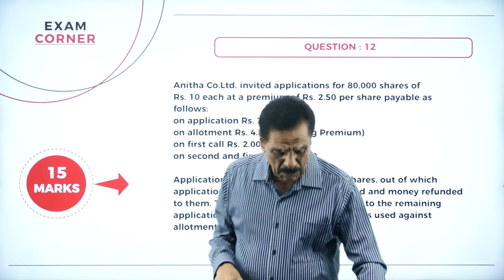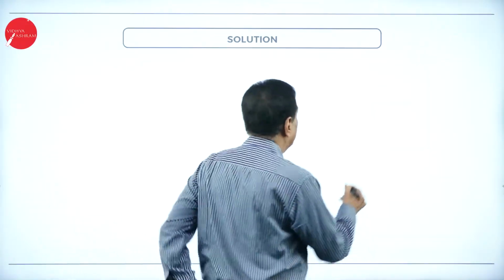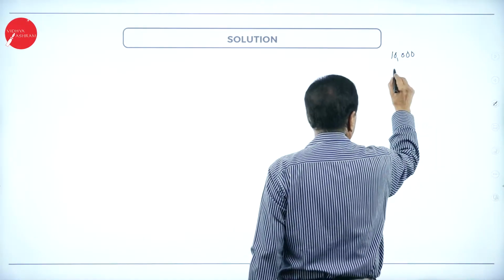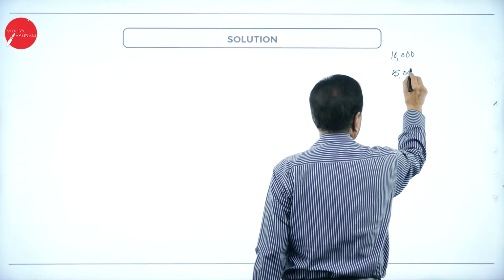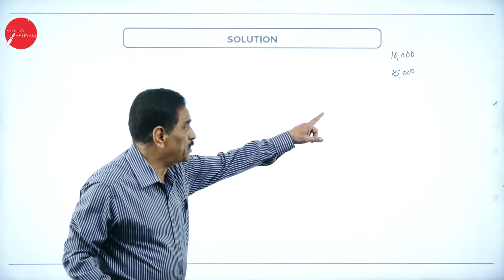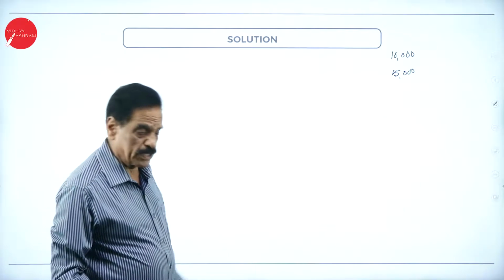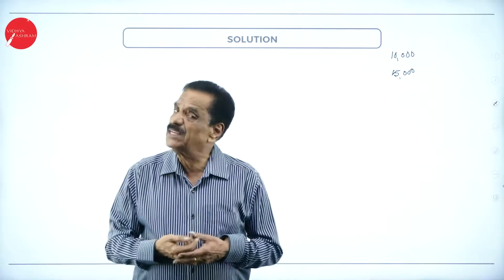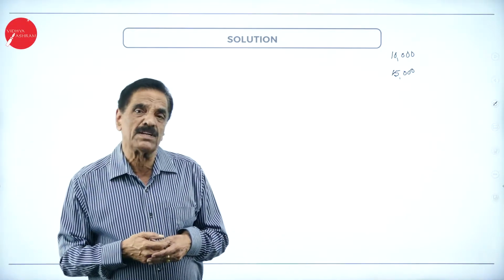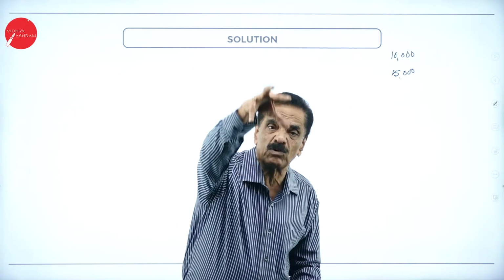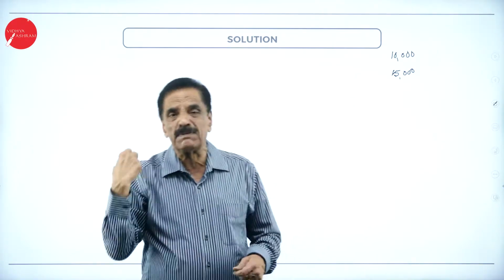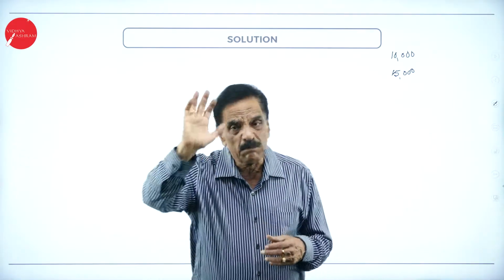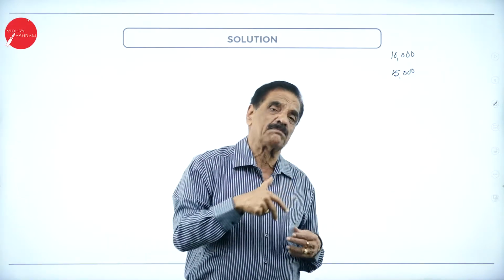Here is a small example. The company is offering about 10,000 shares, but we received 15,000 applications. How many shares are there? 10,000 shares. How many applications received? 15,000. How many applications more? 5,000 applications more. Which applications should be rejected is a problem. So what will the company do? They will keep all the 15,000 applications in a box, randomly pick about 5,000 applications, and those applications will be rejected. Money will be refunded. This is a regular procedure.